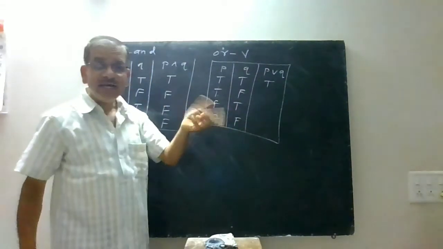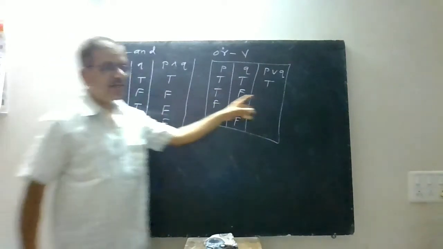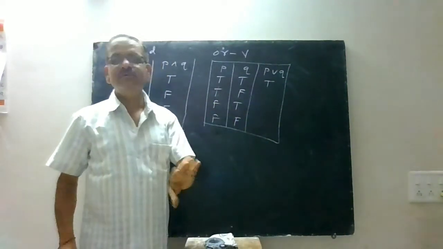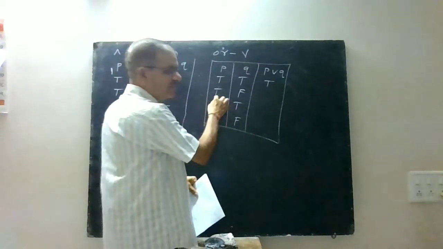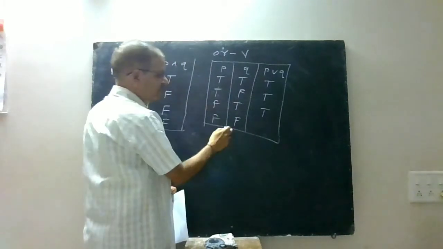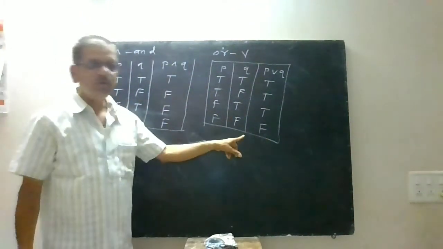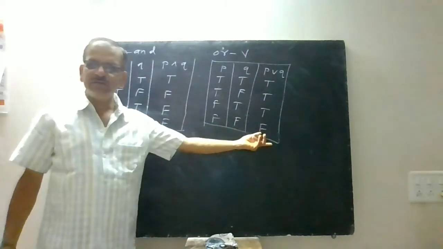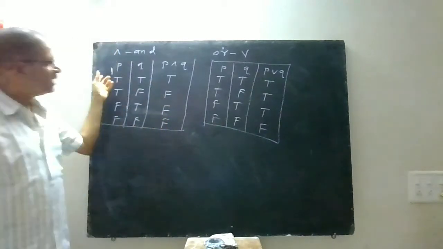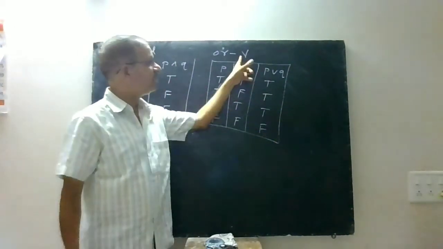Now the condition has changed. Here it was required to pass in both subjects. Now here it is required to pass in either the first subject or the second subject. So when you pass in the first subject and the second subject, you also pass. And when you fail in both subjects, then you have failed. So only one thing you have to remember: when both are false, the statement is false. So in "or", you have to remember only one. Both true is true for "and". Both false is false for "or".